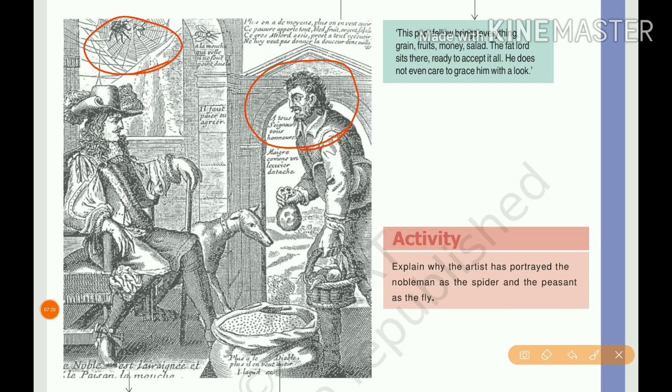He is not doing any job. But the peasant does everything, all the hard work, and gives all the produce to that noble person. This is described here, how the noble person extracts taxes from the poor peasants.